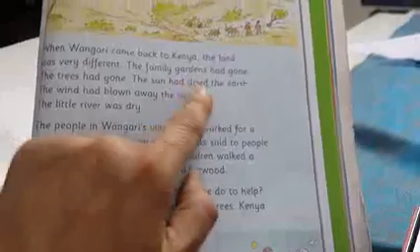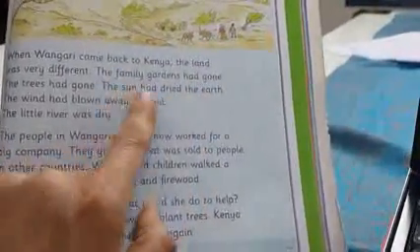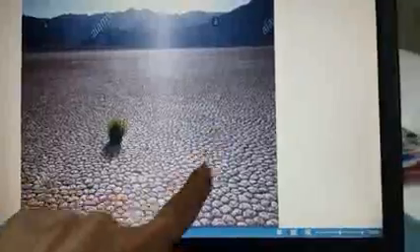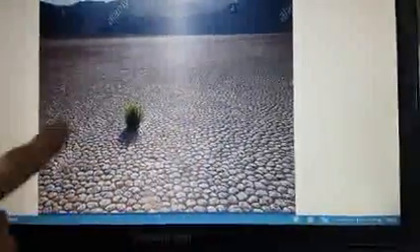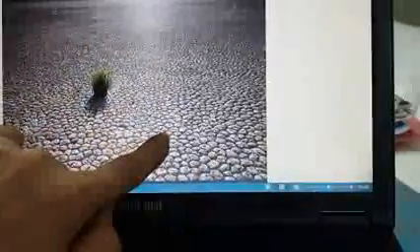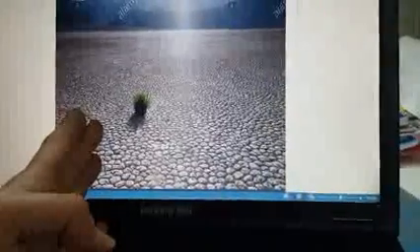The sun had dried the earth. So would you please look here? This is the sun. This is the land, okay? It is dry, no water. So the sun had dried the earth. There was no green. It was dry. It wasn't wet, no water.